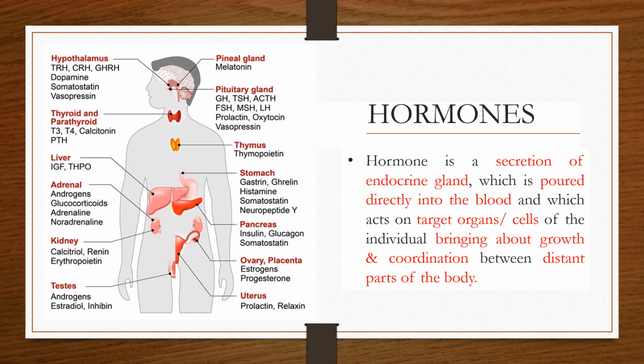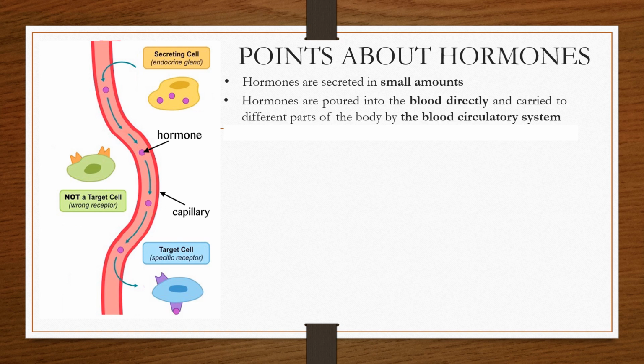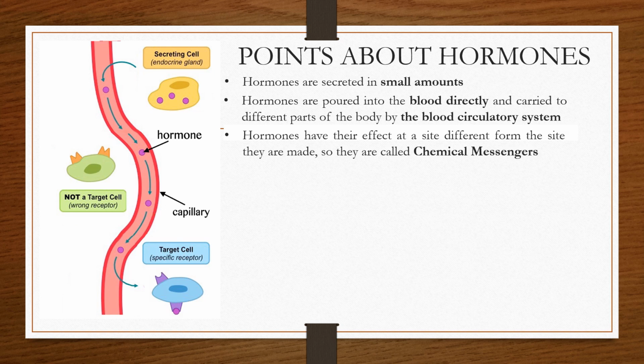To know a little more about the hormones, these are always secreted in very small amounts and they are directly poured into the blood. So it is the blood circulatory system which carries the hormones from their point of origin, the endocrine gland which releases it, to the target organ. Now, the target organ is the organ on which the hormones specifically act. So since the hormones are acting at a site which is different from the site of origin, they are also known as chemical messengers.